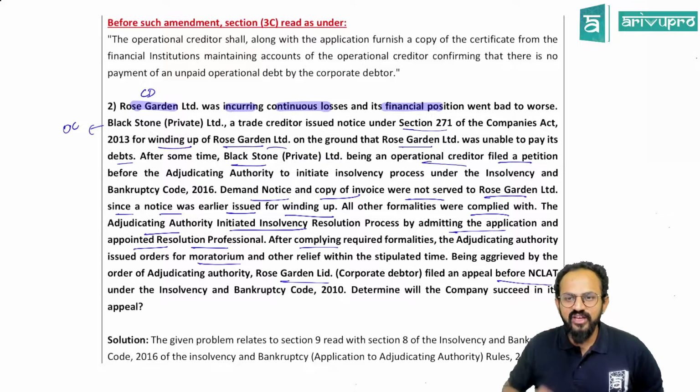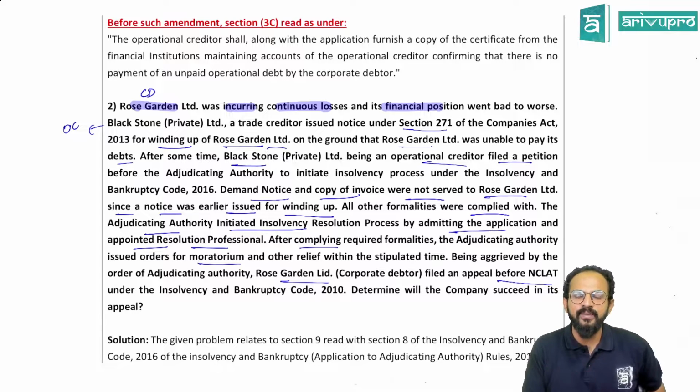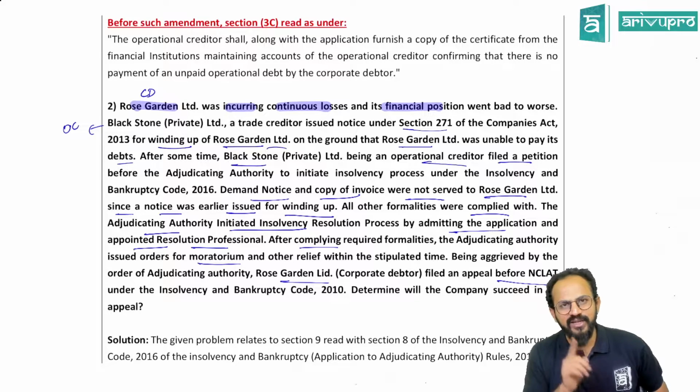Yes. So, people, in this case, what happened? The law had clearly told you. What did the law tell you? Whenever you come and file an application in front of me, make sure your application is supported by these documents. What is that? Demand notice, invoice, or the record of the copy. Anything you have to file with me. That is what I have told you.